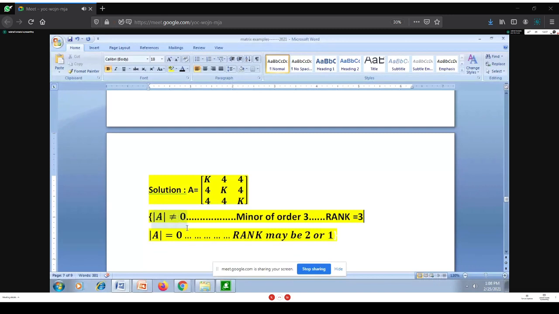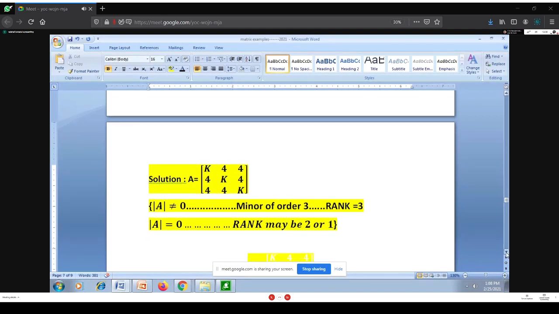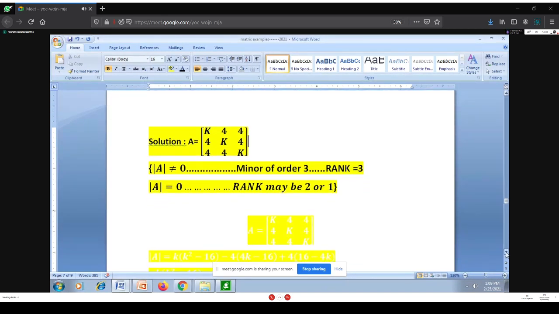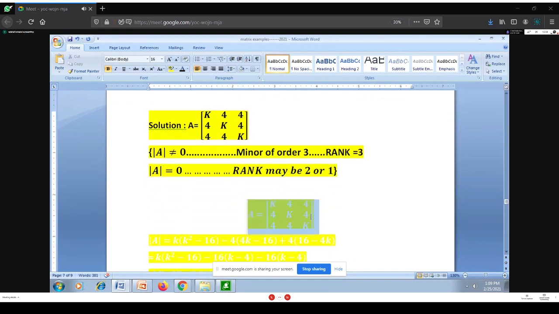Why do I have these two options here? Because I don't know the value of k. As k is unknown, we have two options here. I may consider determinant of A equal to 0 or determinant of A non-zero. If determinant of A is non-zero, then I consider rank equal to 3. If determinant is equal to 0, then rank may be 2 or rank may be 1. I have to get this clearly in my mind, then only I can start with my solution.